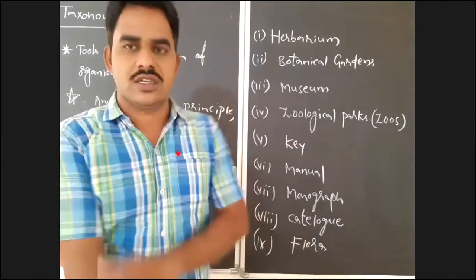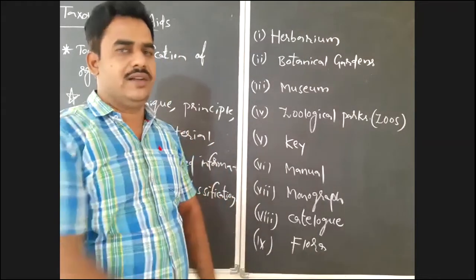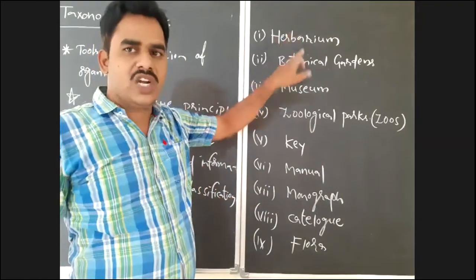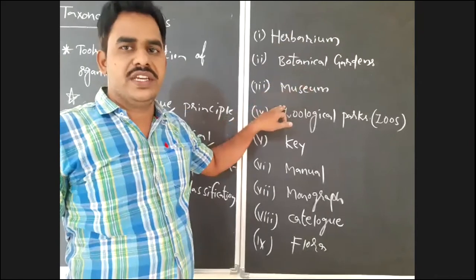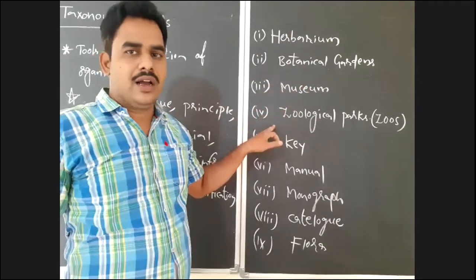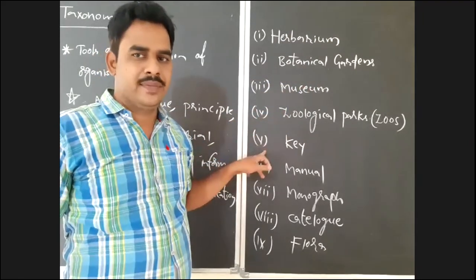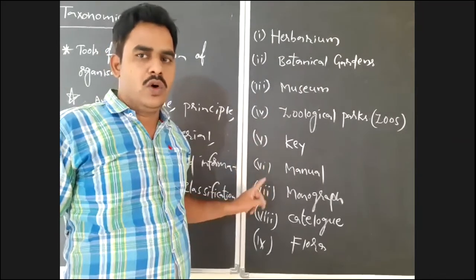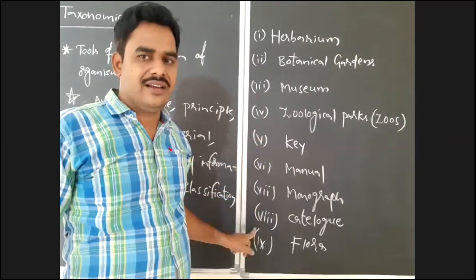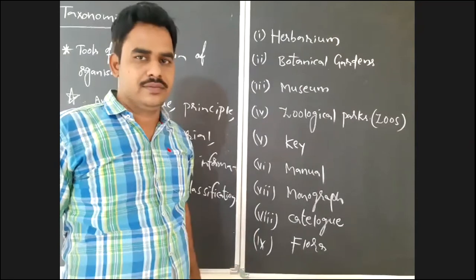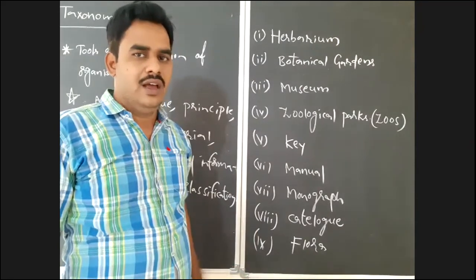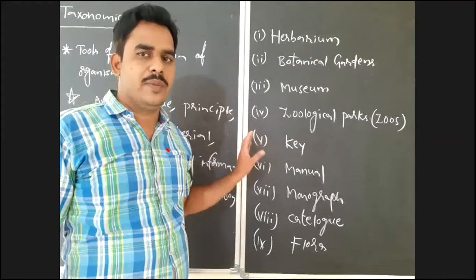According to your syllabus, the taxonomical aids are herbarium, botanical garden, museum, zoological park or zoo, key, manual, monograph, catalog, and flora.